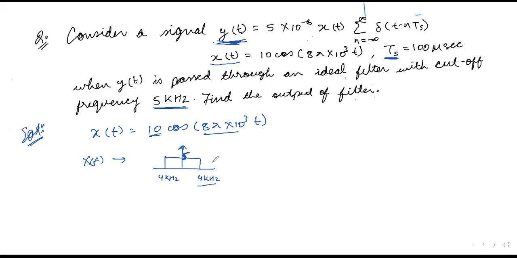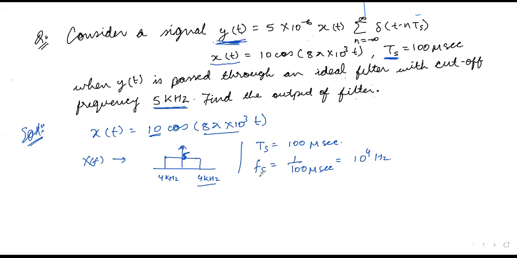Okay, so from here we have found this 4 kilohertz, and here we have found the magnitude of this frequency spectrum. Also, what is given here is Ts as 100 microsecond. So we can find the sampling frequency as 1 by 100 microsecond, which we have found as 10 to the power 4 hertz.